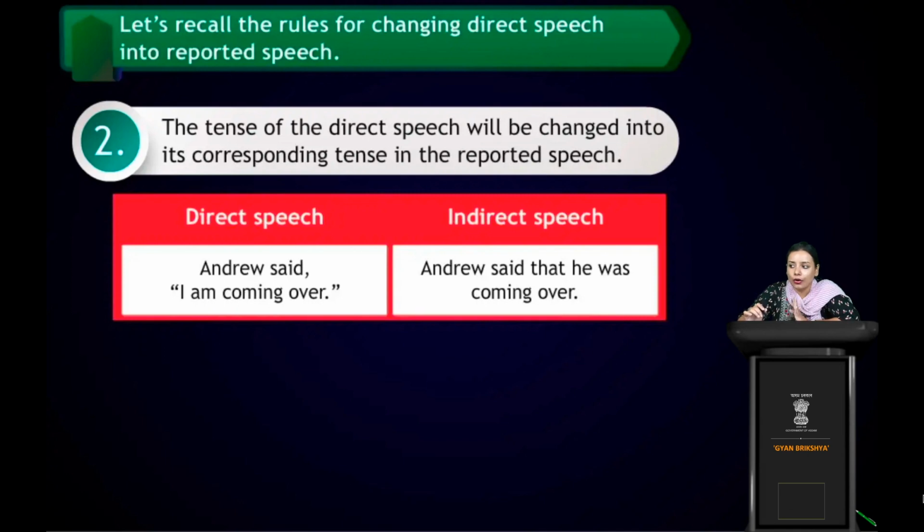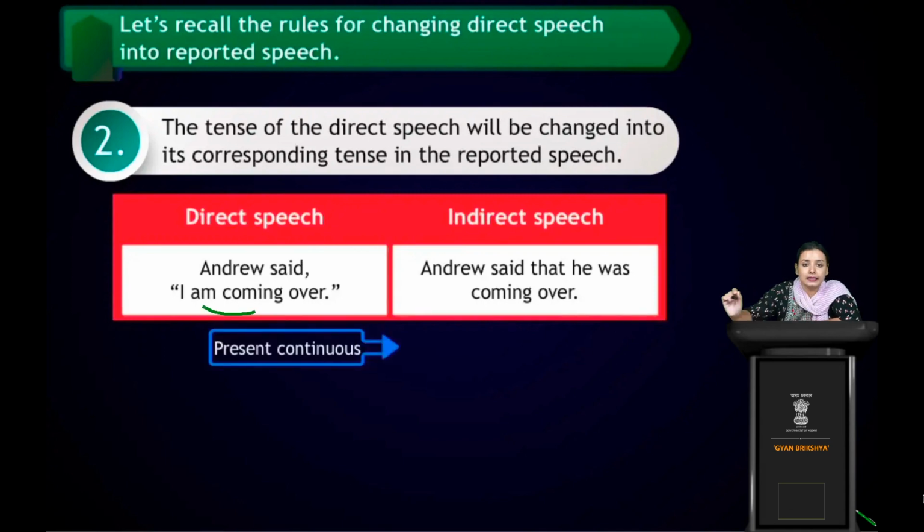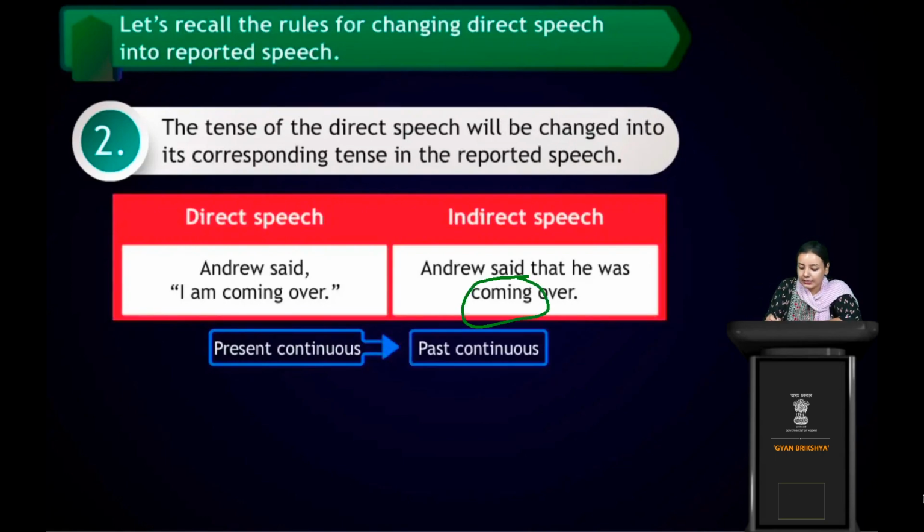So it's called present continuous. Coming over, ing. Whenever you see ing in a verb, it means that what? Coming over, showing, running. It's all present continuous form, right? Okay, now see what will convert into past continuous. It was present continuous, he is coming over, and it will change into he was coming over. The ing in coming will remain the same. We will not change ing into any other form of verb. We have to keep the ing constant because it was present continuous tense.